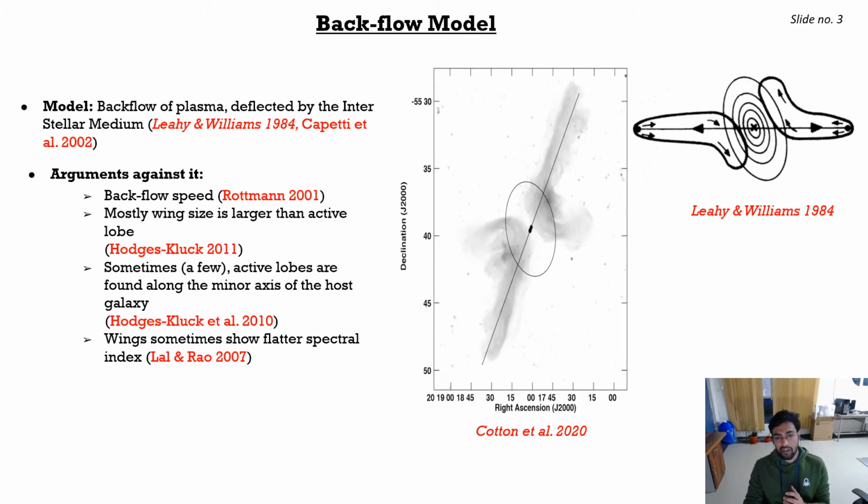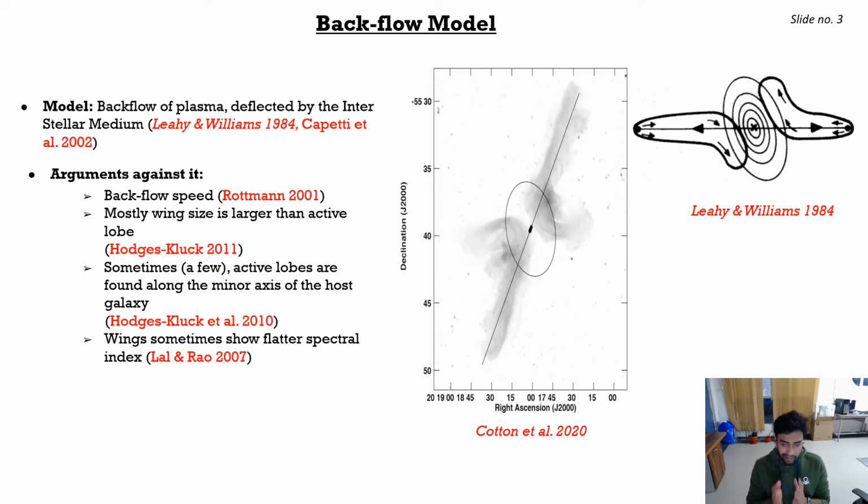In our work, however, we will focus on the backflow model, and we will try to produce X morphology using numerical simulations in order to study the dynamics and emission perspective of these galaxies. A recent evidence of backflow is shown in the work led by Cotton et al. 2020, where they have found this double boomerang structure, supporting Leahy and Williams 1984.